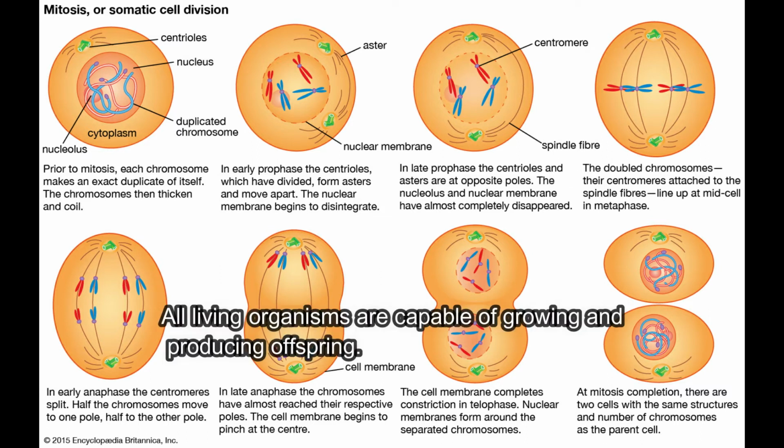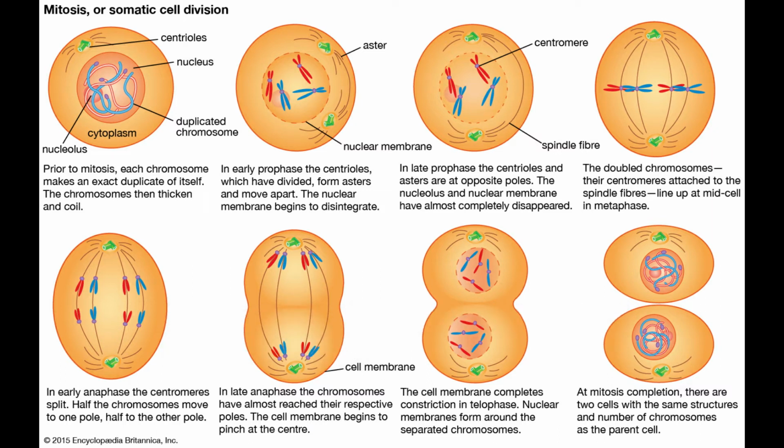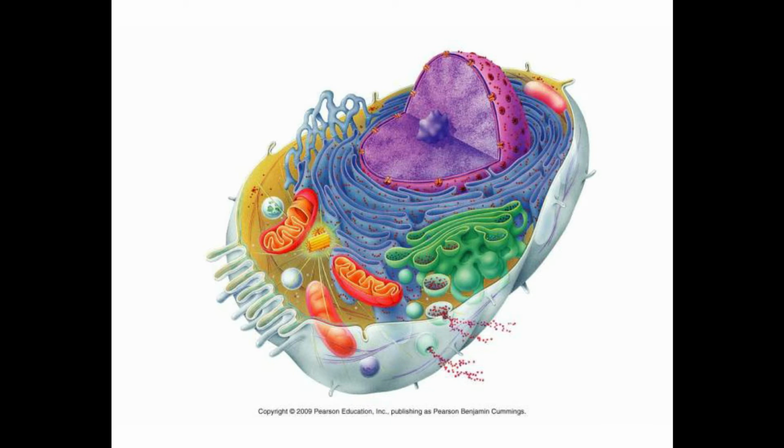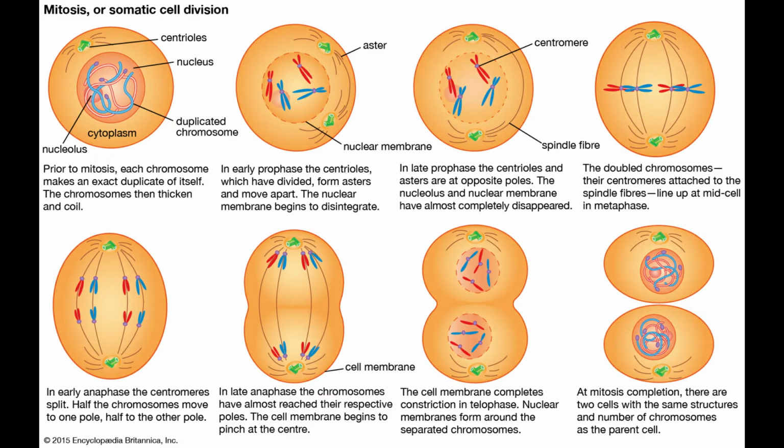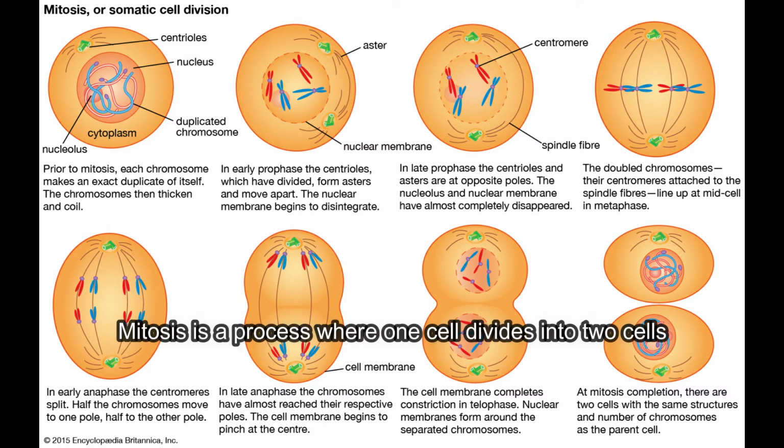All organisms are capable of growing and producing offspring. All eukaryotic organisms, including aquatic plants and algae, grow through the process of mitosis. What is mitosis? Mitosis is a process where one cell divides into two cells.